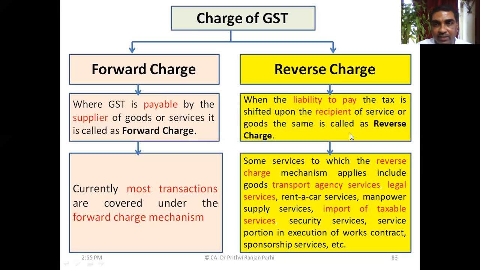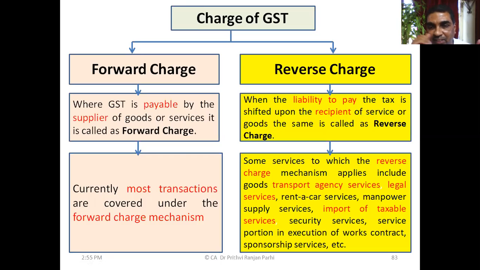What is inverse charge? Earlier we had discussed it. We'll be discussing it in detail subsequently. Two kinds of charges are possible: forward charge and reverse charge. Forward charge is when GST is payable by the supplier of the goods or services. Most transactions are covered under forward charge mechanism.